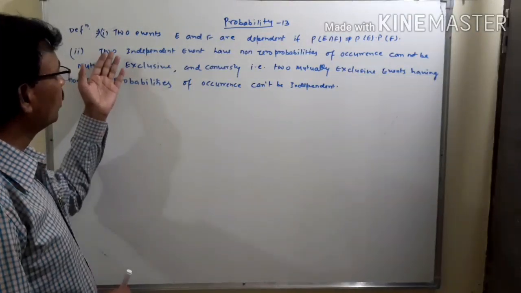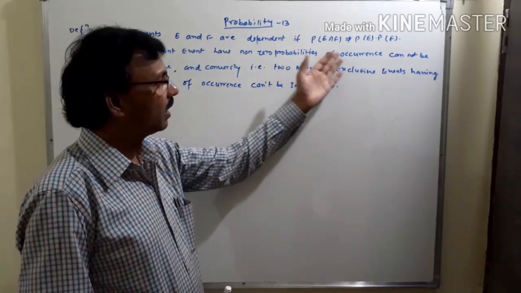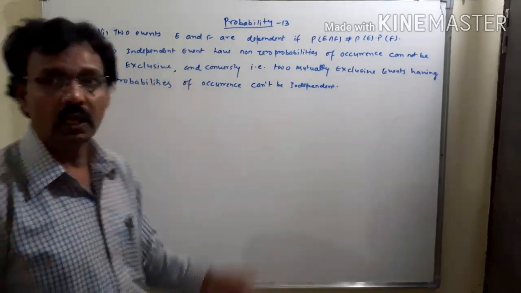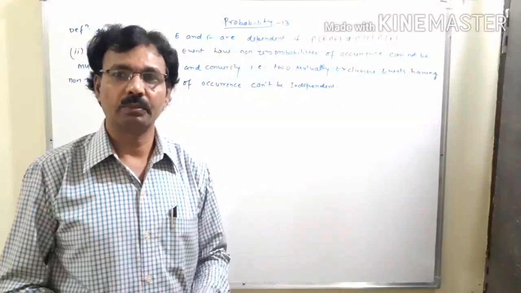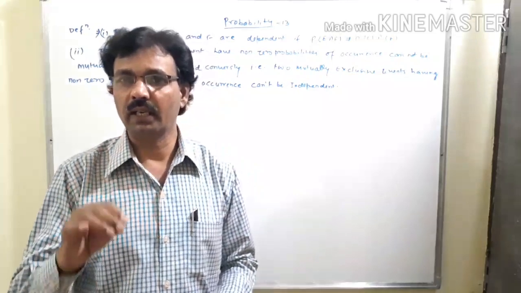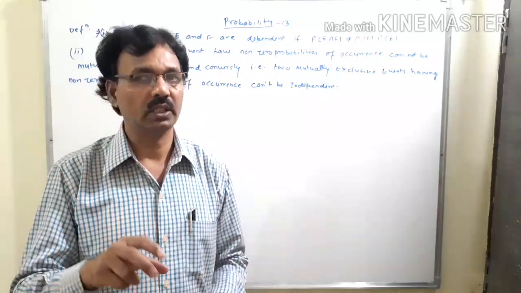The second point is that two independent events having non-zero probabilities of occurrence can't be mutually exclusive. Sometimes students confuse this, thinking that if events are independent, then both events will also be mutually exclusive.